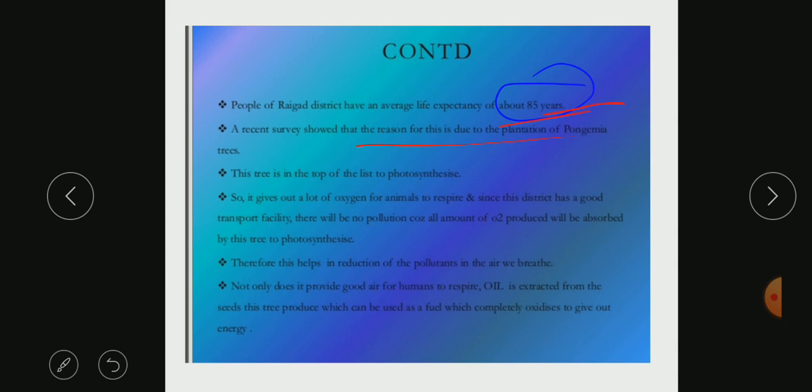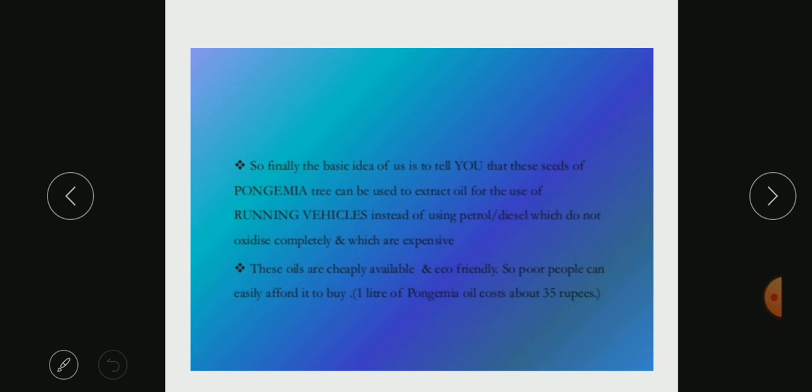This Pongamia tree is continuously doing photosynthesis. It is providing all the fresh air, it is absorbing a lot of carbon dioxide. So that is helping in maintaining a healthy life. Not only this, it is also helpful in the production of oil. Oil is extracted from the seed of this particular tree, which is also very useful. So finally, the basic idea is that the seeds of the Pongamia tree can be used for extraction of oil, and that oil can be used as a fuel.